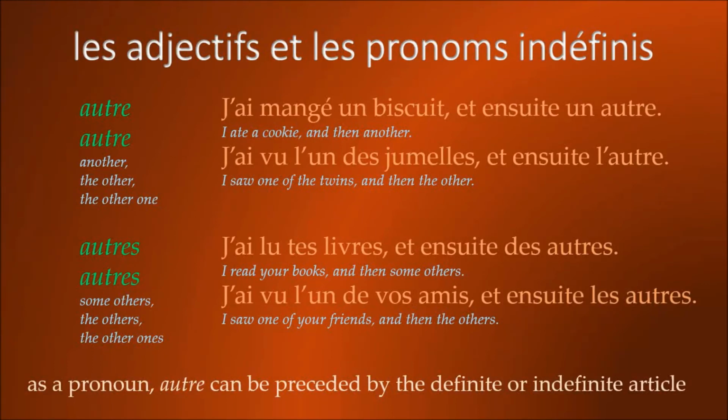As we see here, the pronoun autre can be preceded by the definite or the indefinite article. Note also that des autres in the plural, in more formal speaking and writing, becomes d'autres. So we have j'ai lu tes livres et ensuite des autres, or j'ai lu tes livres et ensuite d'autres. Both are acceptable, one is a bit more formal.